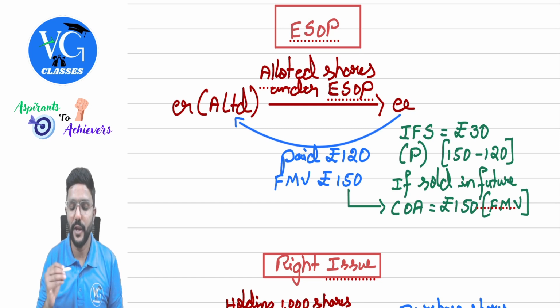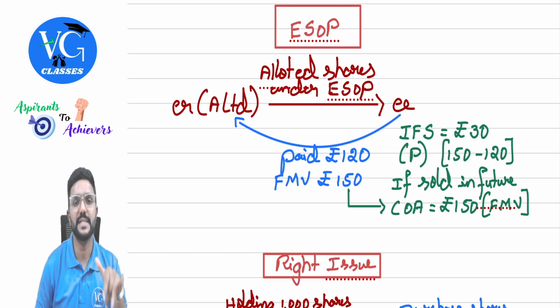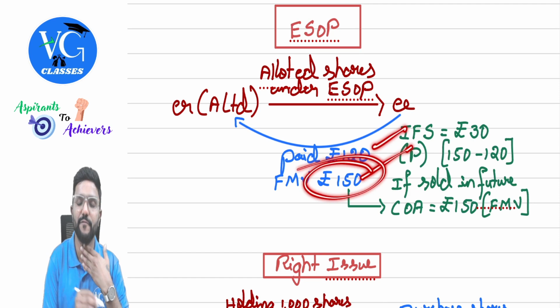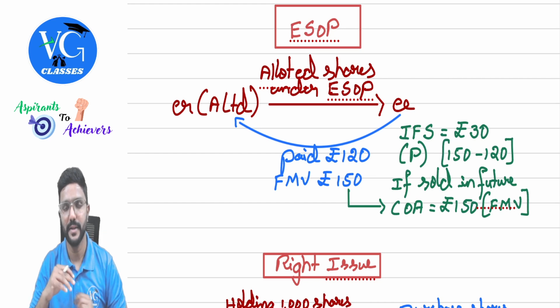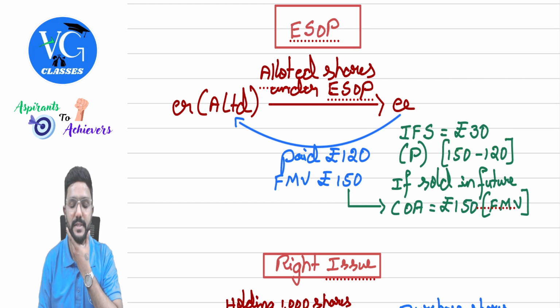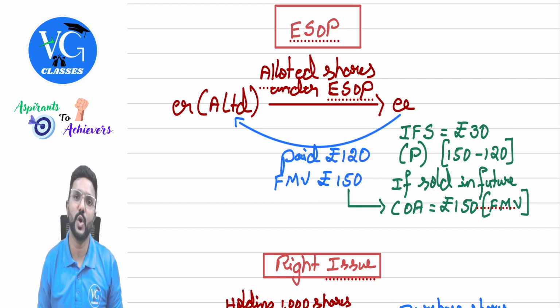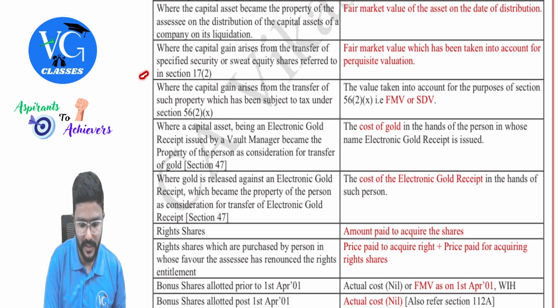Okay. Now, if by chance these shares, whatever employee got, if he is selling it in the future, should we compute capital gains income for him? Yes. And what is the cost of acquisition? Is it 120 or 150? 150. 150, guys. He has paid only 120, but the remaining 30 was taxable in his hands under the head salary, no? Yes. So under capital gains, we will claim 150 rupees as cost, guys. Okay, sir. Fine. This is done.